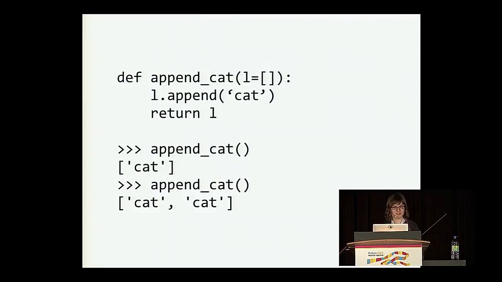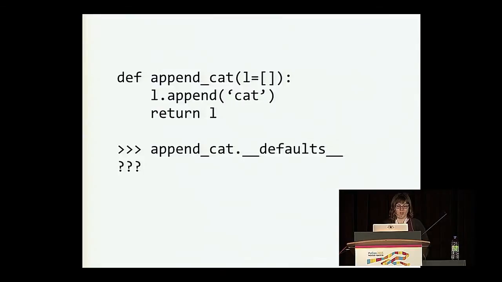It'd be totally reasonable to assume that any time we call append_cat without any arguments, Python would initialize a new empty list for us to assign to L, but that does not seem to be the case here. So what's going on? Well, in Python, functions are objects, and as a result, they have some attributes defined on them. And one of those attributes is called __defaults__, because we're using Python 3, and if we were using Python 2, it would be called func_defaults. And we can use these attributes to learn about what's happening in the function from outside of the function body. And sometimes we can do some fun things to the function with them, too.